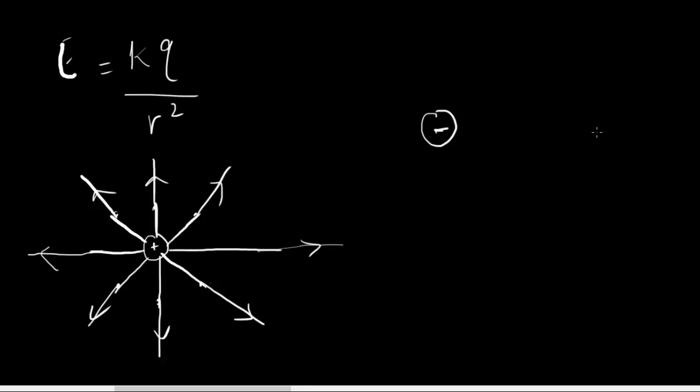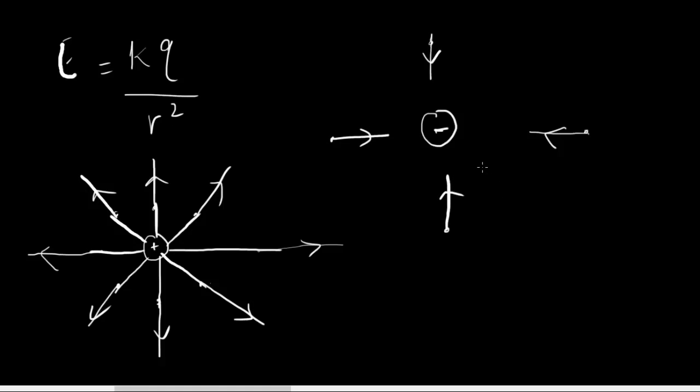Okay, so again, you're going to take a positive test charge and you're going to place it all around in space to figure out the field pattern of this negative point charge. So let's say you place your positive charge here. It's going to be attracted to the negative charge in this direction. Okay, place it here, it's going to be attracted. Place it here, it's going to be attracted here.